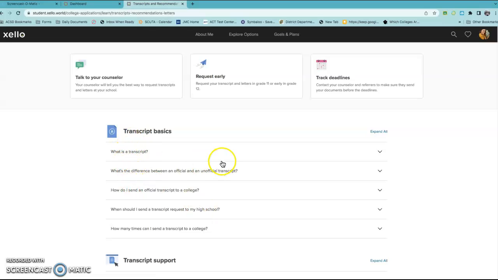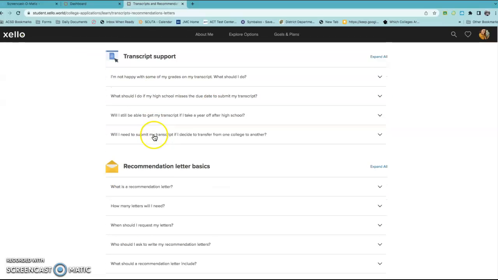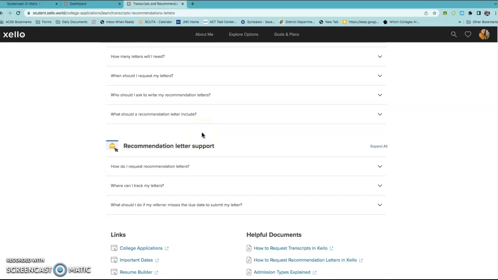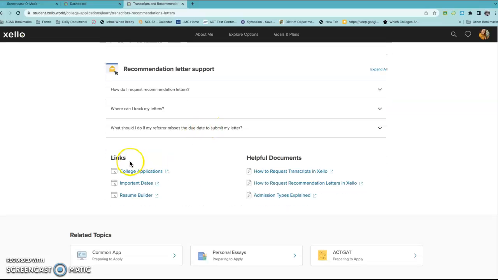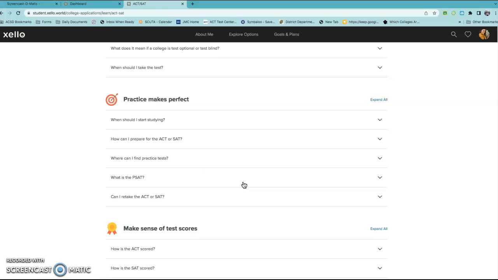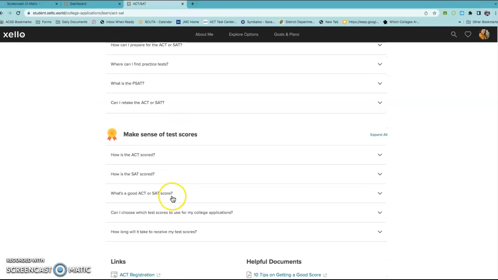This tells you what transcripts are, how do you get those supports, any information you have about letters of recommendation, also lots of other helpful links. Your Common App, preparing to apply for your personal essays. There's ACT and SAT support on here. Preparing and studying.